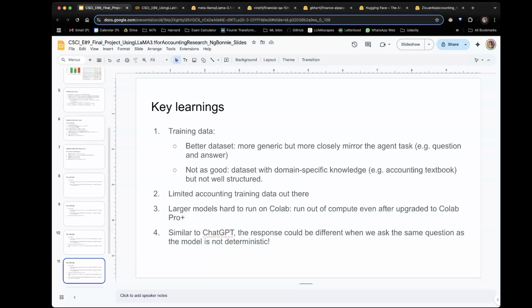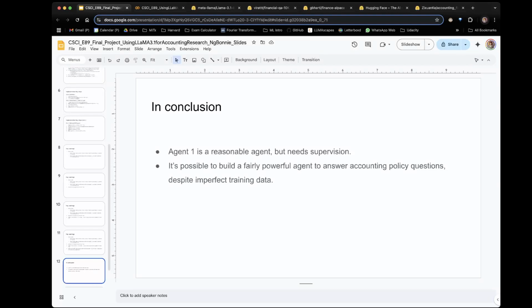And last but not least, we saw from the demo that the agents can generate different responses from the same question. Some responses are correct and some are not. We expect this technology to reduce an accountant's manual workflow, but their subject matter expertise is still required to ensure that their company's financial statements meet the SEC GAAP requirements. In conclusion, we find that Agent 1 is a reasonable agent for solving the problem statement, provided that its responses are checked by professional accountants. Nonetheless, this project demonstrates that it's possible to build a fairly powerful agent to answer accounting policy questions even with imperfect training data.